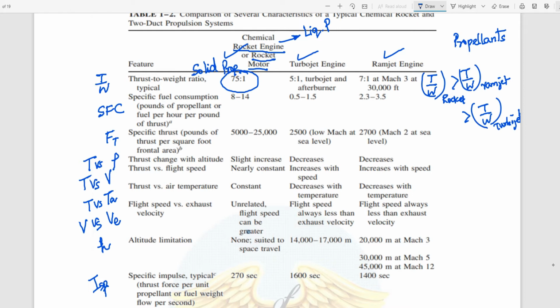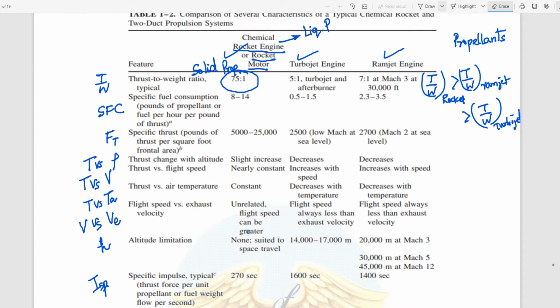So using this statement, if I have to include a turboprop, for example, then definitely its value has to be less compared to all of them. I can state likewise: if they include turboprop, I can easily write that T by W of turbojet is greater than T by W of turboprop. Can I state like that? Yes, ma'am. Okay, good.